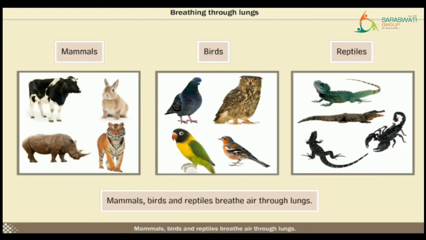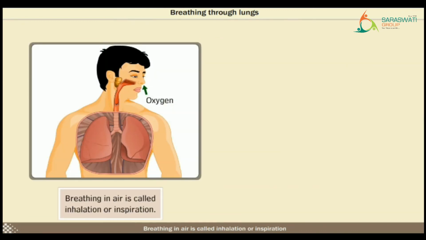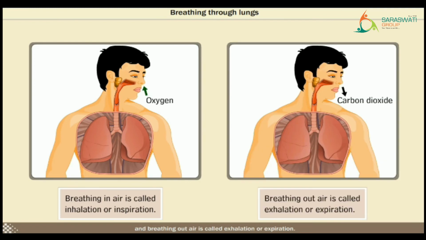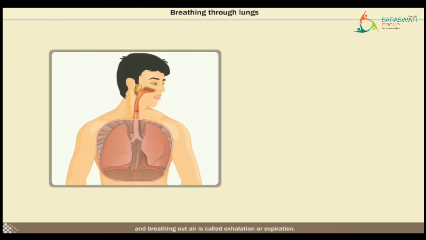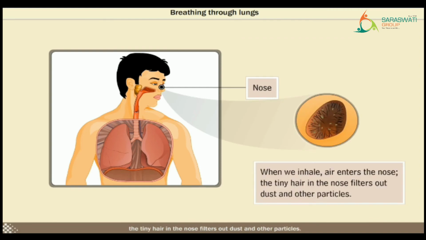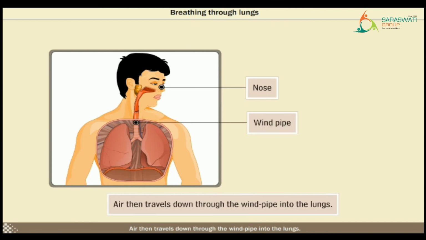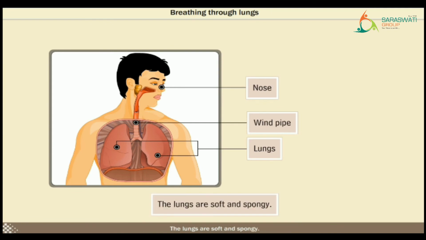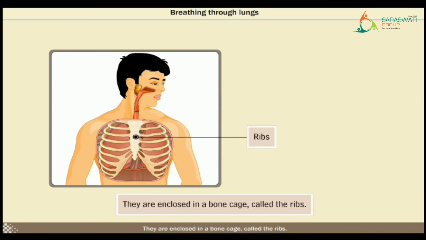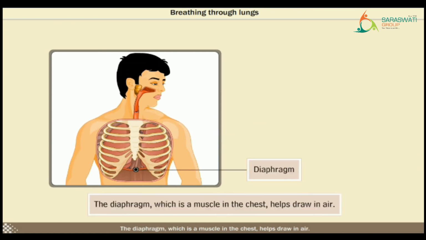Mammals, birds, and reptiles breathe air through lungs. Breathing in air is called inhalation or inspiration, and breathing out air is called exhalation or expiration. When we inhale, air enters the nose. The tiny hair in the nose filters out dust and other particles. Air then travels down through the windpipe into the lungs. The lungs are soft and spongy. They are enclosed in a bone cage called the ribs. The diaphragm, which is a muscle in the chest, helps draw in air.